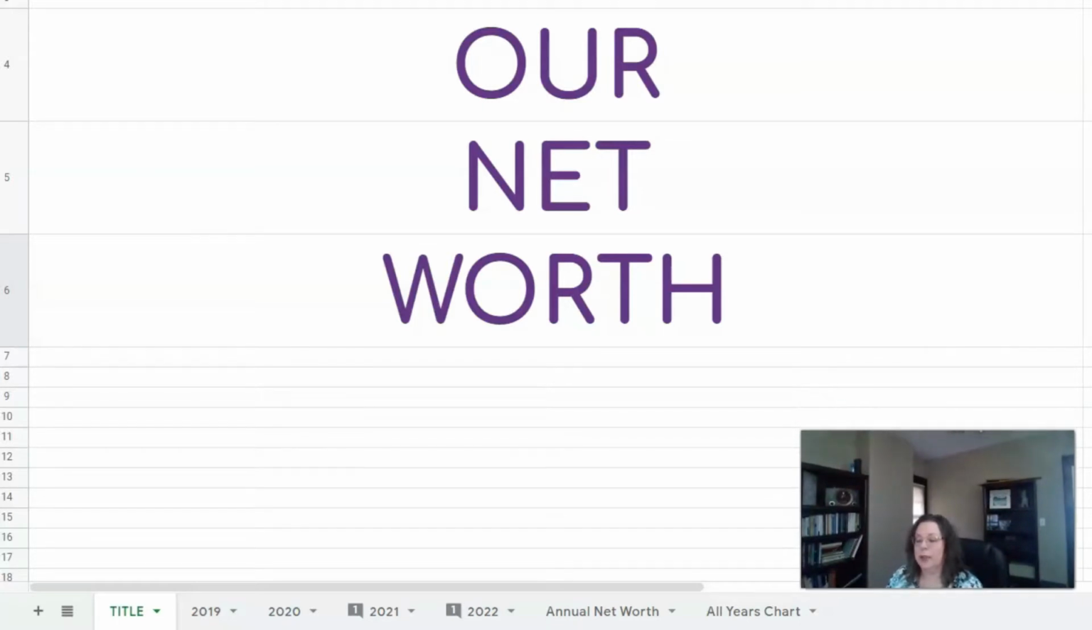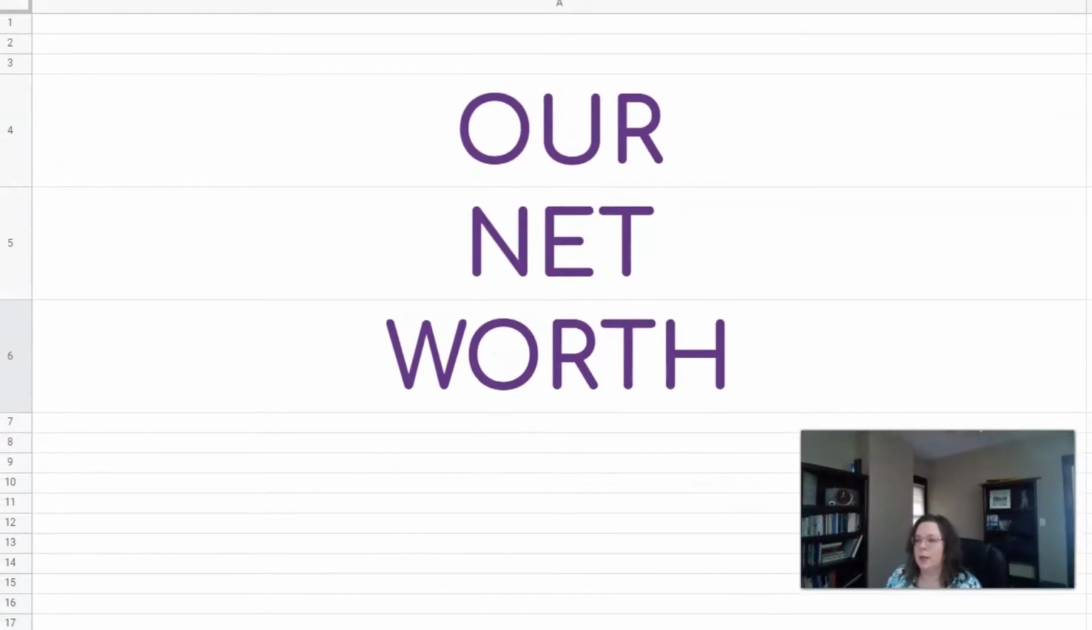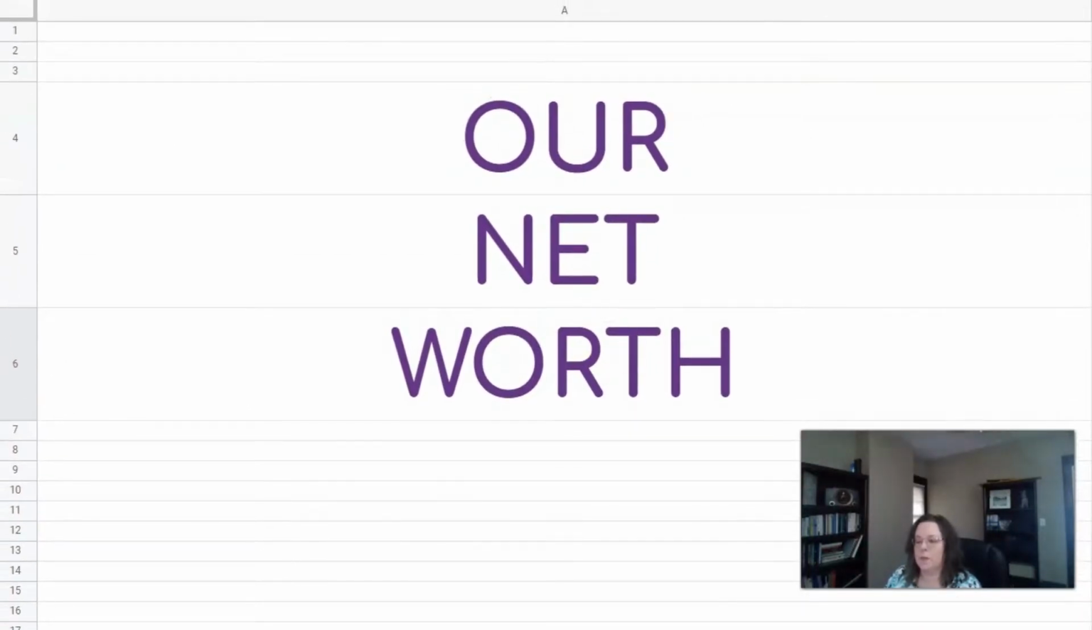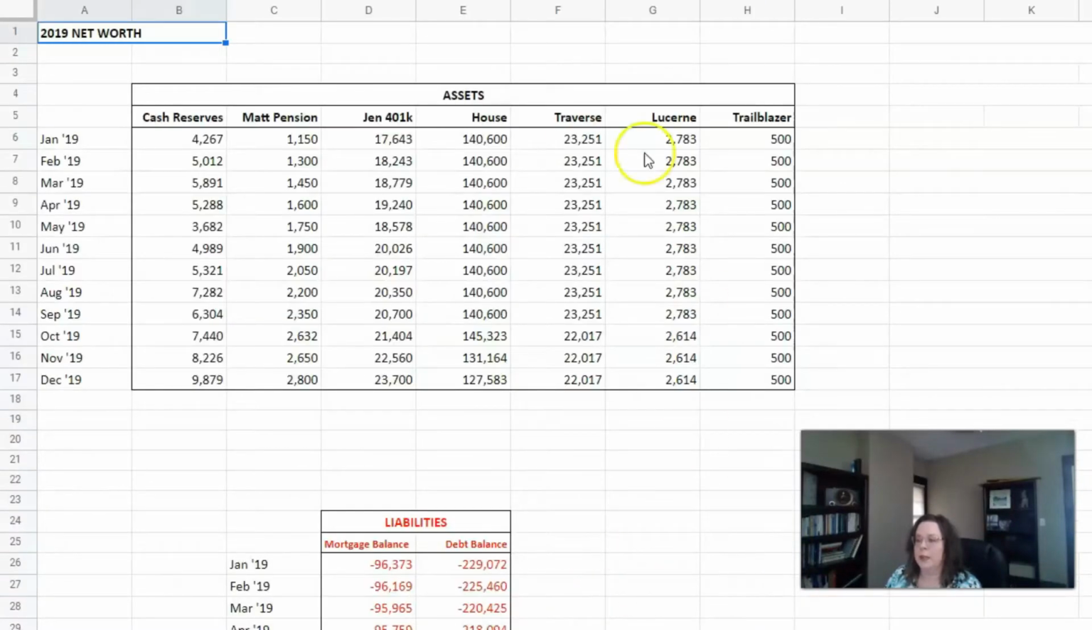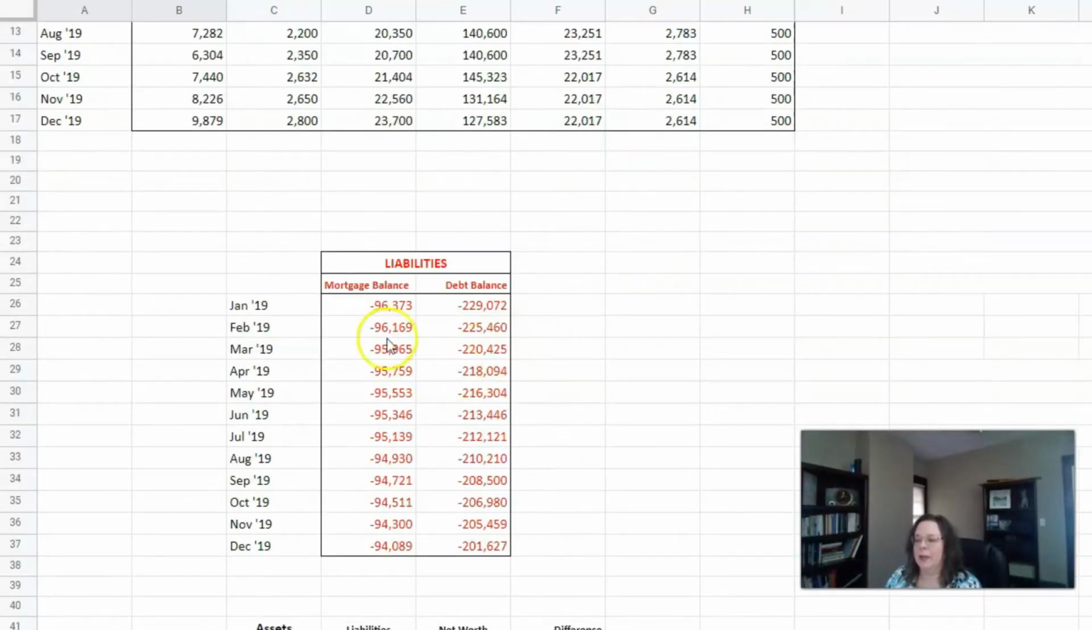I'm just going to do a really quick run through for 2019, 2020. So I'm going to move this up a little bit. We'll move on to 2019. All of these will look the same. I have a chart at the top that shows the assets. So I include our cash reserves, Mass pension, my 401k, our house, our car. Actually, we have 2 cars. At this time, we had 3 cars. So I include all of those in the assets. And then for liabilities, I include our mortgage balance and our debt balance.